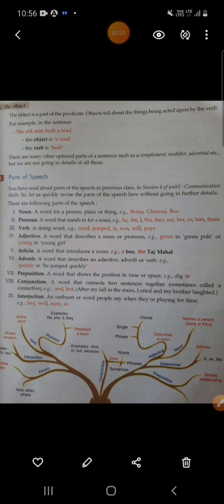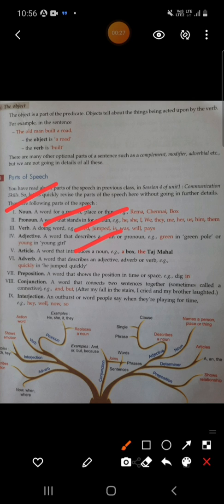Noun, pronoun, verb, adverb, adjective, article, preposition, conjunction and interjection. These are the parts of speech. Let's see, nine parts of speech are here: noun, pronoun, verb, adjective, article, adverb, preposition, conjunction and interjection.